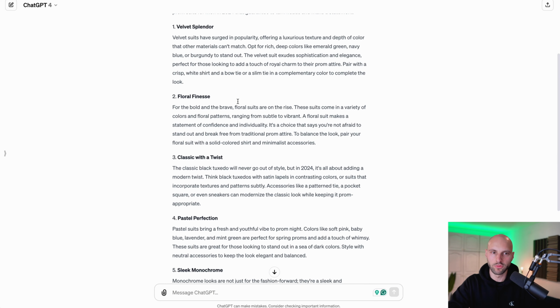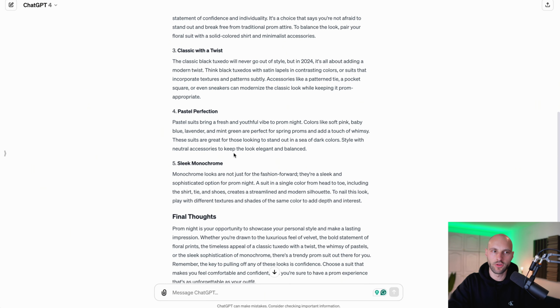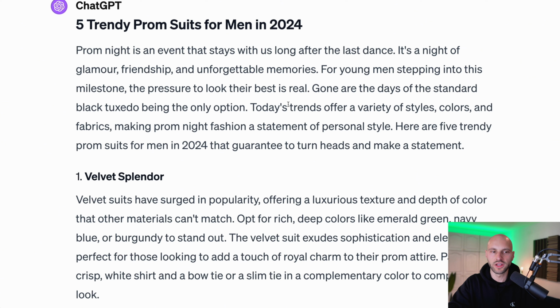All right, and just like that, in a couple of seconds, we already have a done-for-us article from ChatGPT that names all these 5 trendy suits. Now, what I recommend, you spin the text, give it your own twist, so it's not purely from the AI, so Google will not recognize it. Just change some wording. You got the framework, you have to change it a little bit.